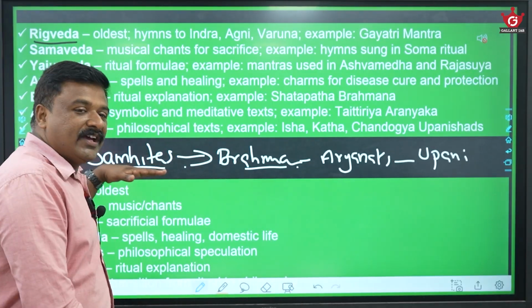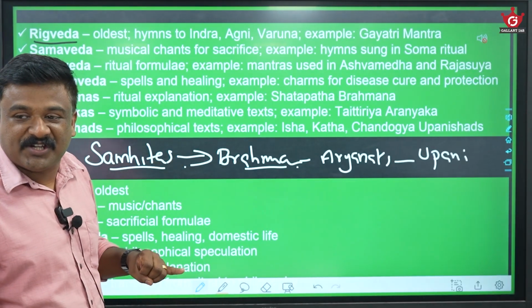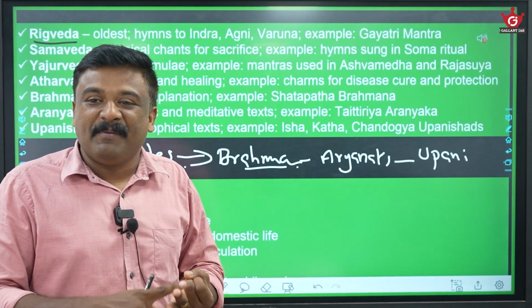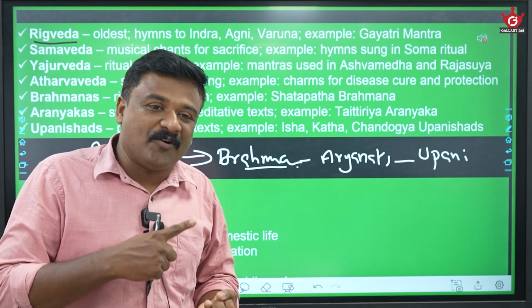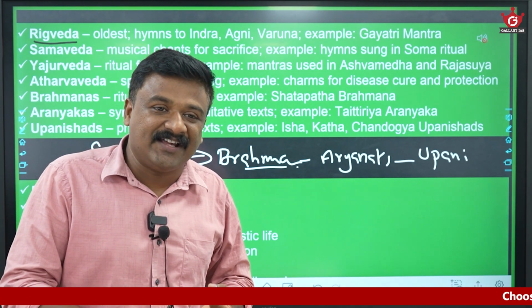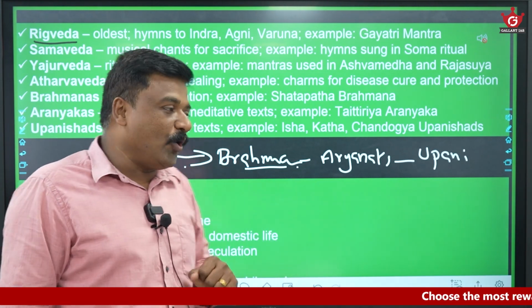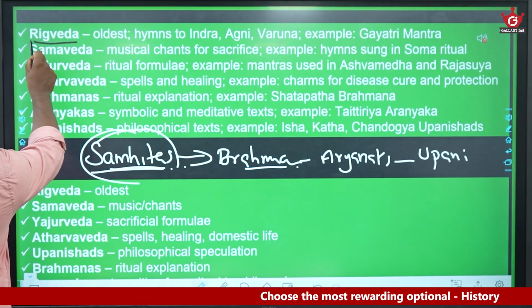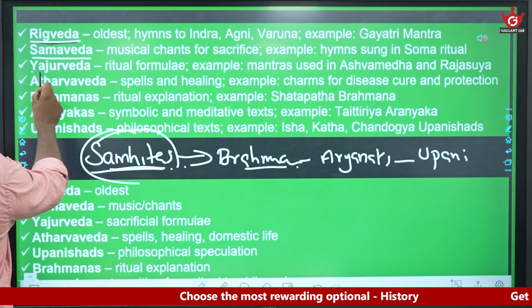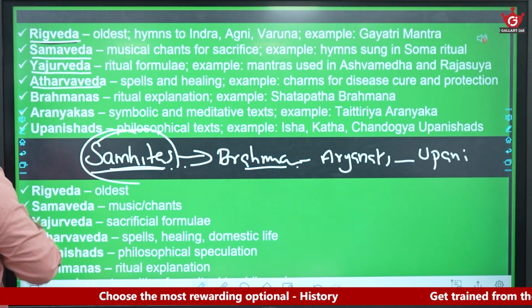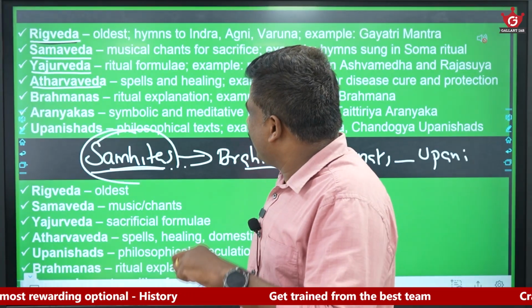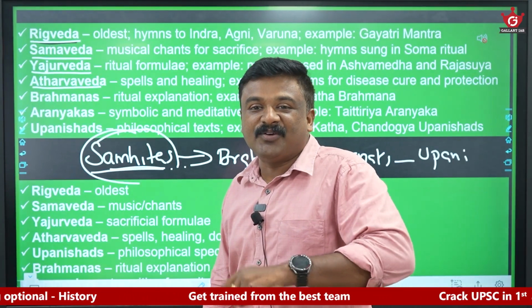So this is the classification of Vedic literature: Samhitas, Brahmanas, Aranyakas, Upanishads. Now, coming to Samhitas, please try to understand. There is Rigveda Samhita, Samaveda Samhita, Yajurveda Samhita, and Atharva Veda Samhita.